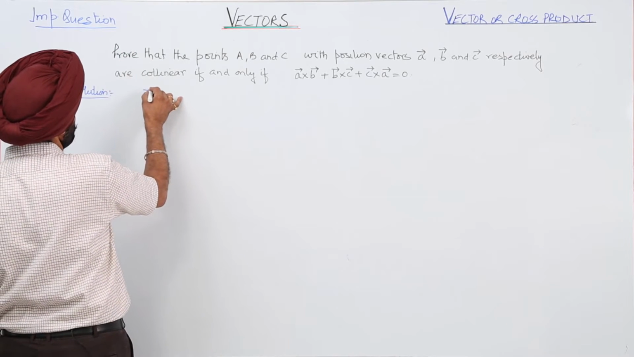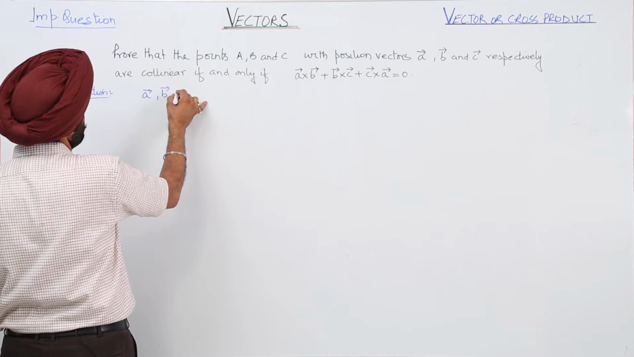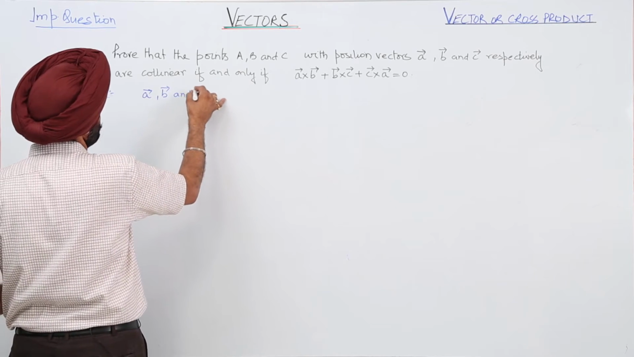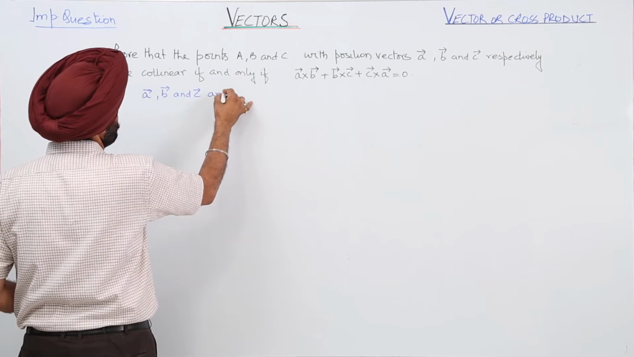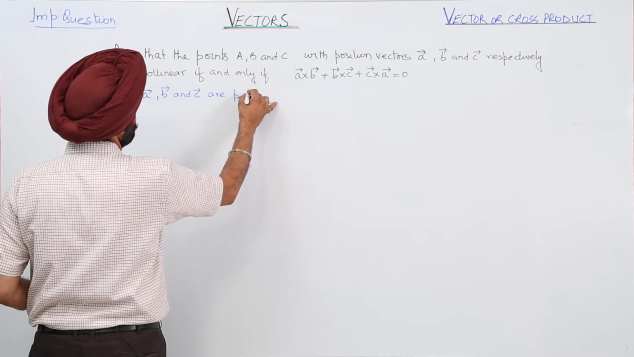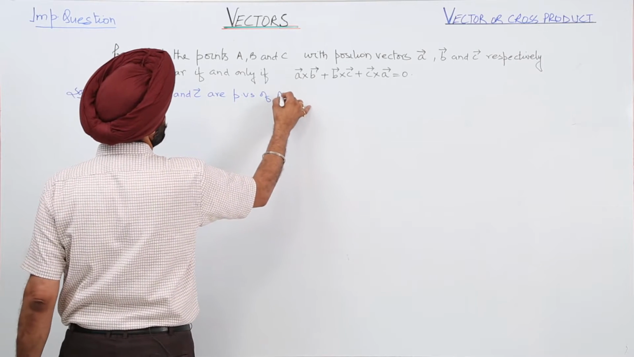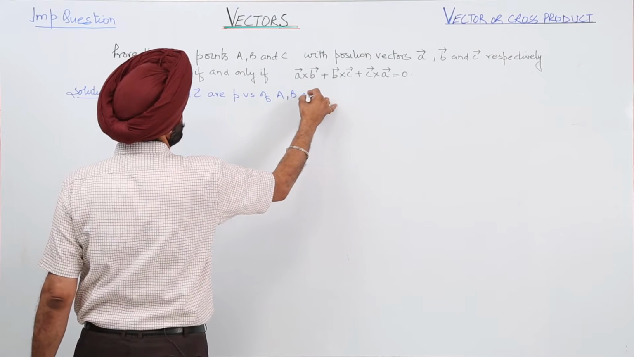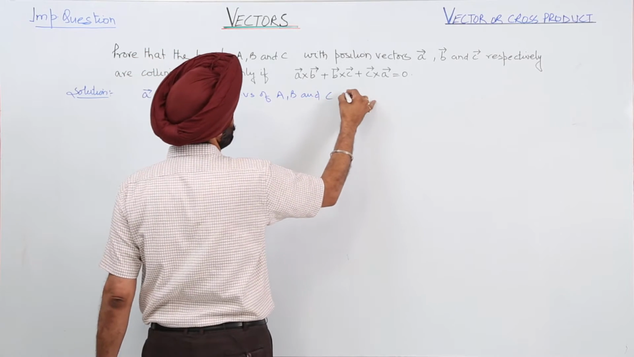Now, vector A, vector B and vector C are position vectors of A, B and C respectively.